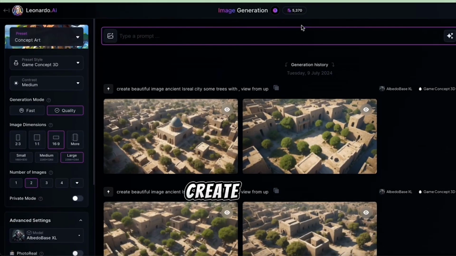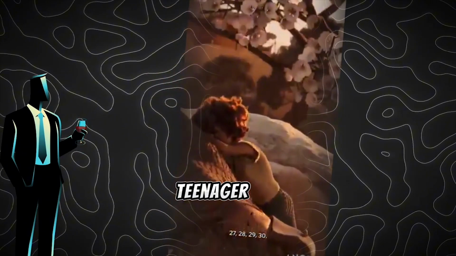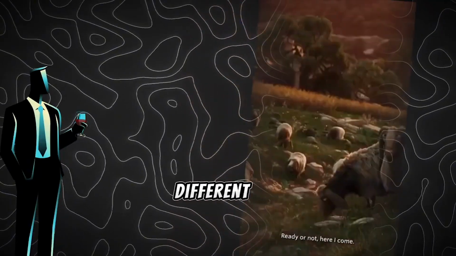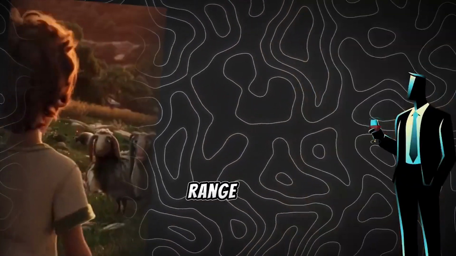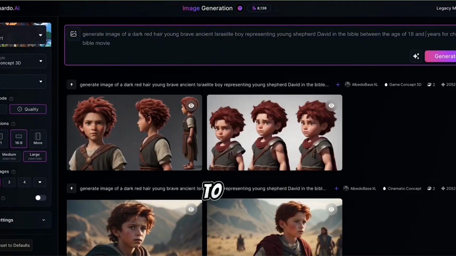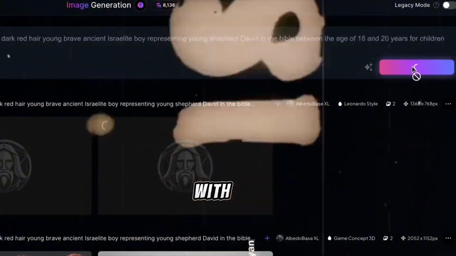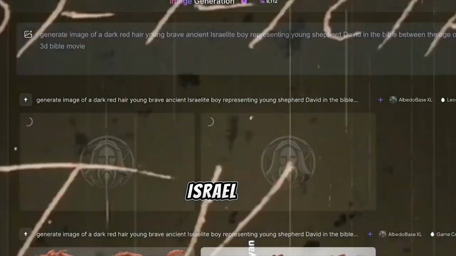Step 2. Create the characters. Now let's guide Leonardo AI to create our main characters. Our story follows David as a boy, a teenager, and an adult. So we need 3 different images of David for each age range. The Bible says David had auburn hair, so let's ask Leonardo to create an image of a young man between 18 and 20 years old with dark red hair in ancient Israel attire.